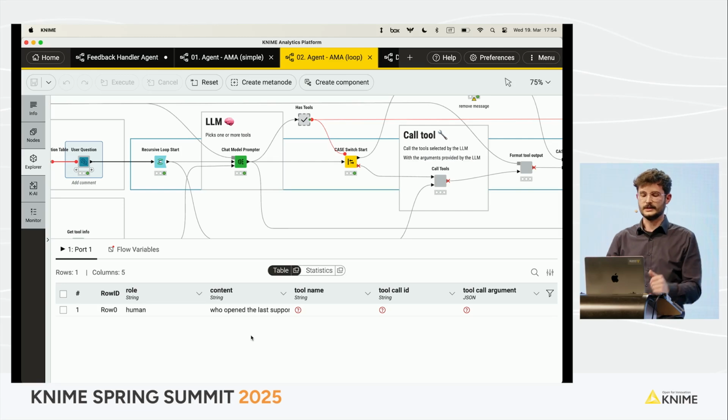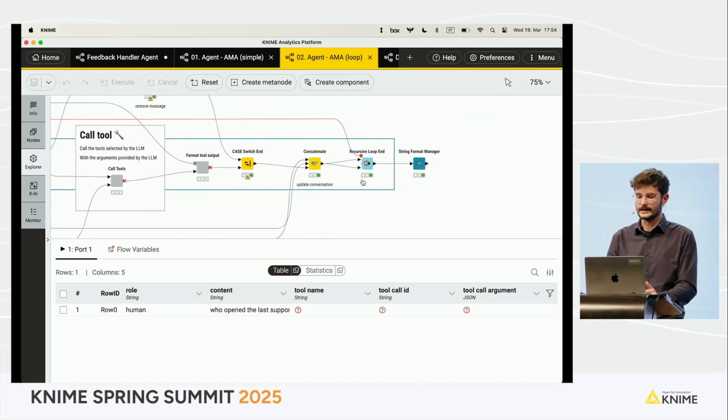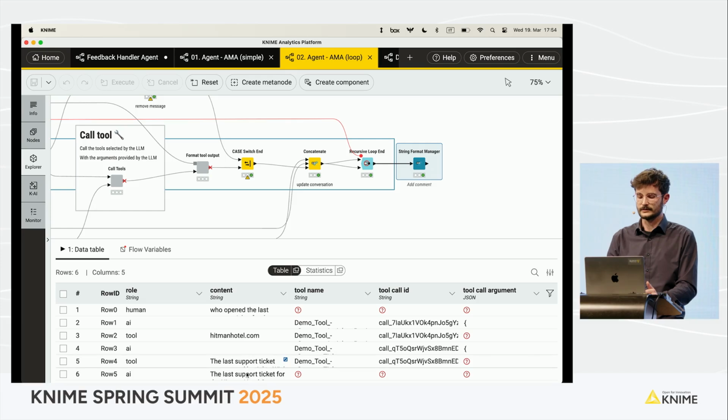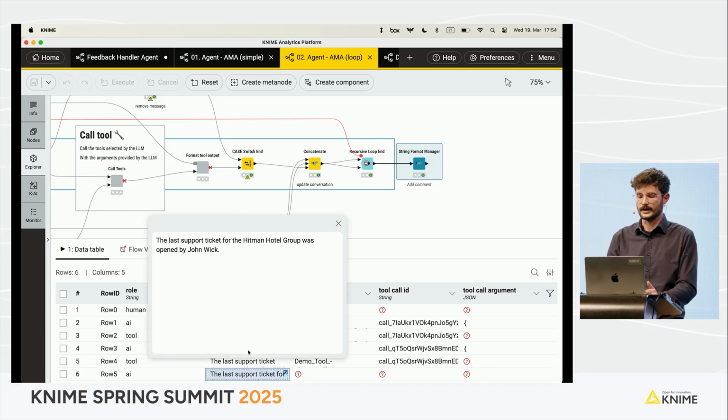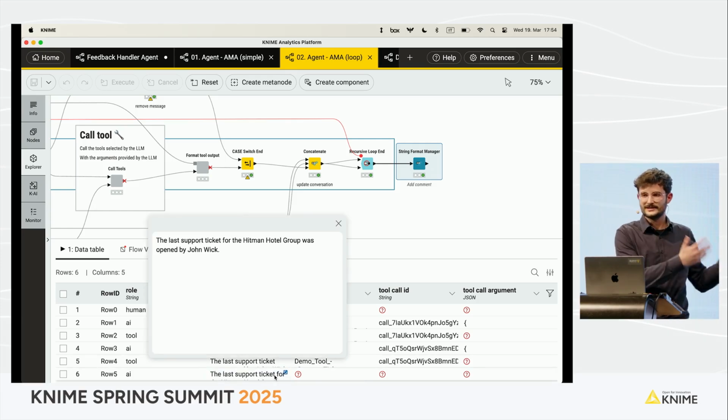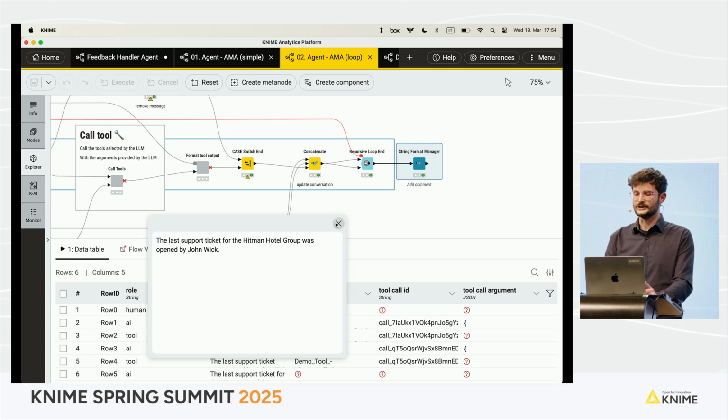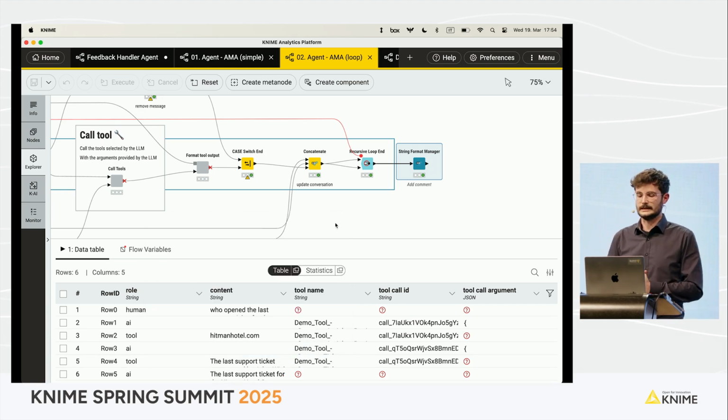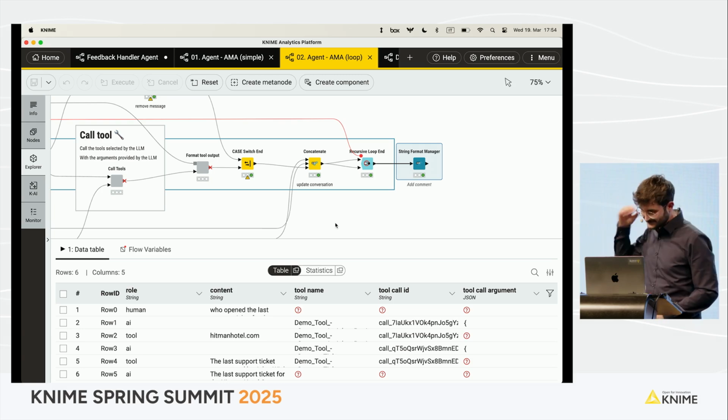So your user will just prompt the question, and then in the end, you can just isolate the final row. If you don't want to disclose how the agent reasons, then you can hide it, but it's nice to have some kind of tracing or auditing of what the agent does.